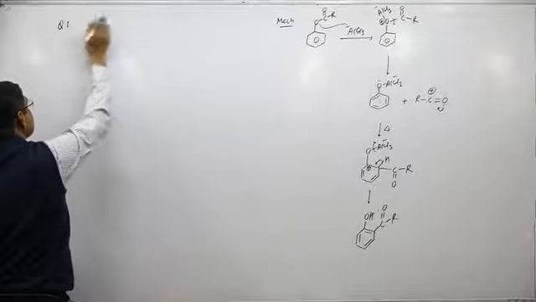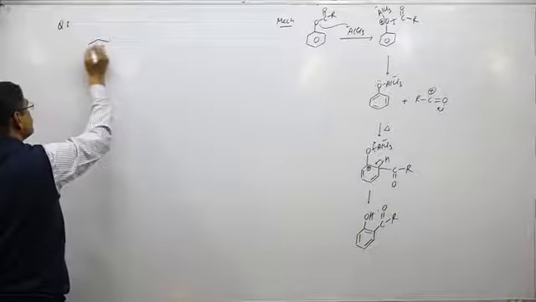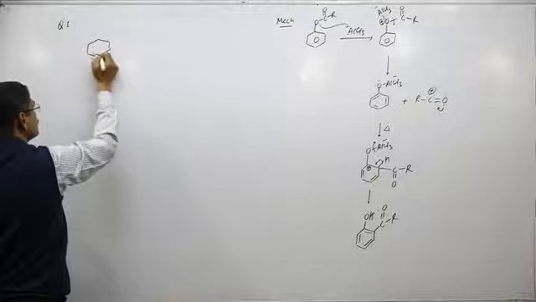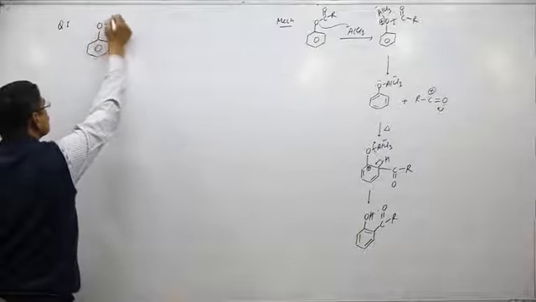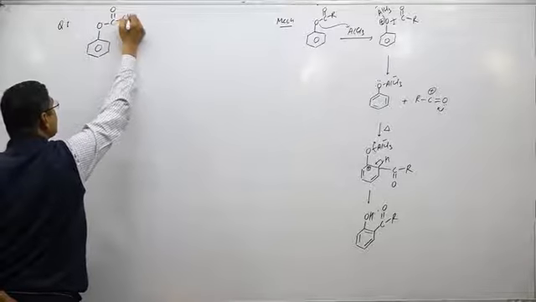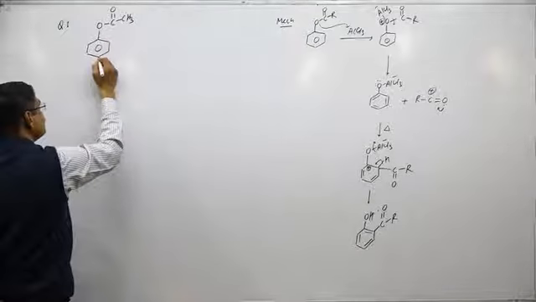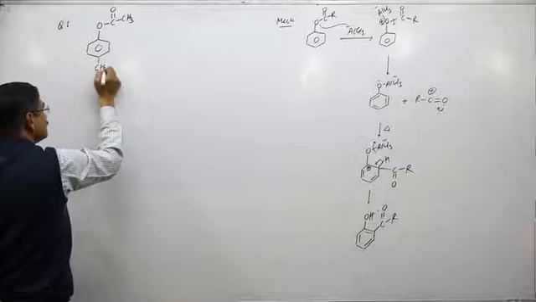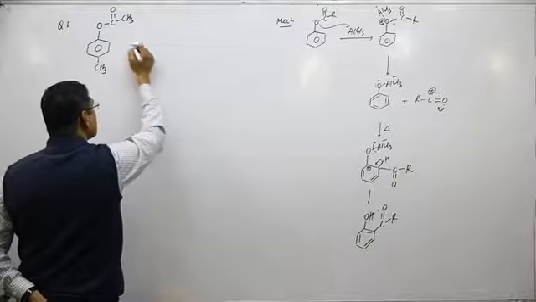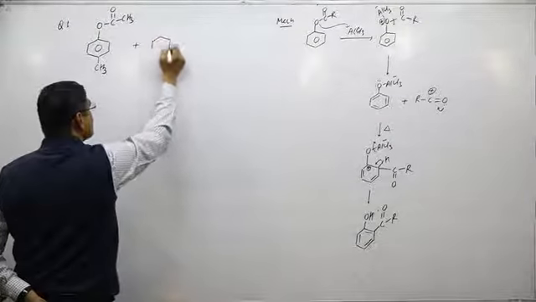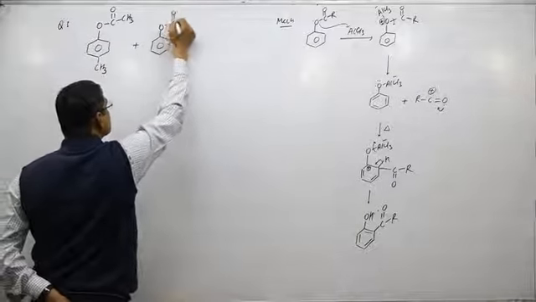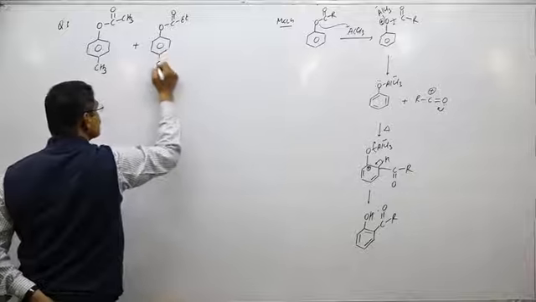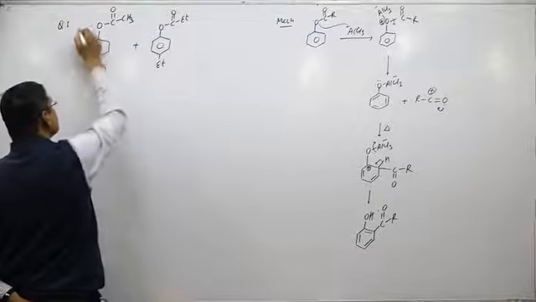Suppose there is a question number 1. Suppose this is the first ester, and I take the second one with ethyl group.